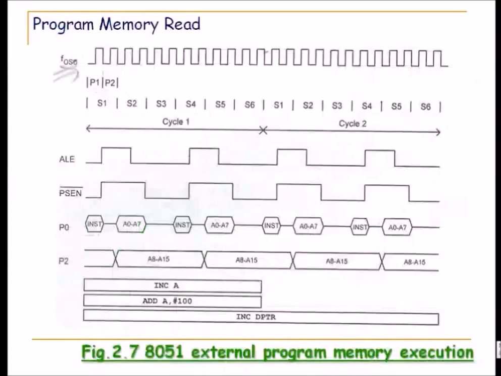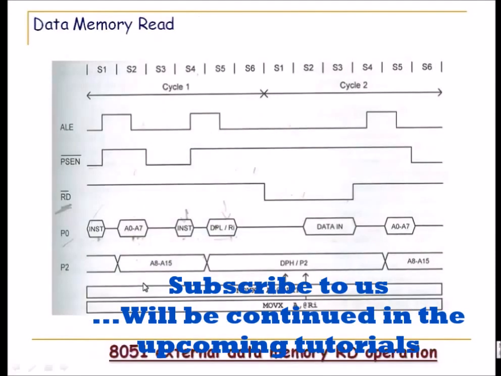This is the timing diagram, how the memory reads. This is a 12 pulses machine cycle frequency oscillator. So there are 6 states in each machine cycle. In each of the 6 states there are actually 2 phases, phase 1 and phase 2. And on this ALE pin and PSEN pin, the particular instruction and the data gets fetched. This is how the whole memory execution happens.